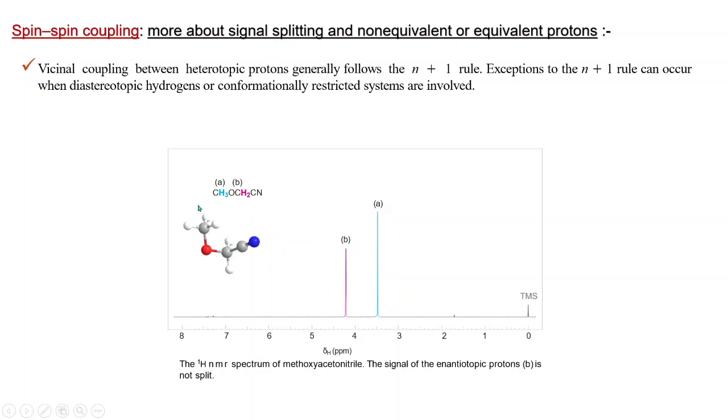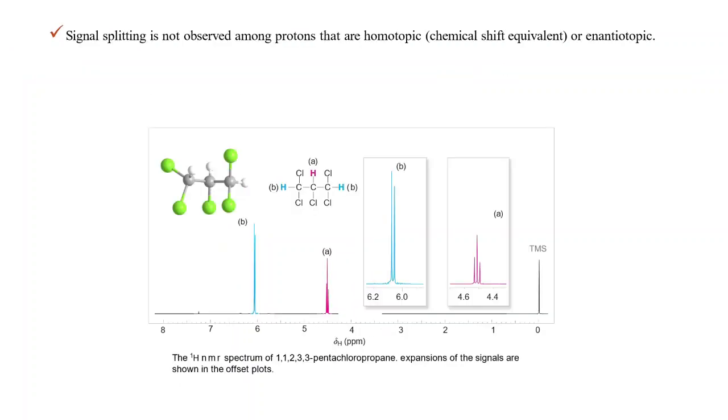You can do the same experiment and check that these are homotopic. So we will get only two signals in the NMR spectrum. There won't be any coupling between these two hydrogens. Now we see that signal splitting is not observed among the protons that are homotopic, that is chemical shift equivalent or enantiotopic.